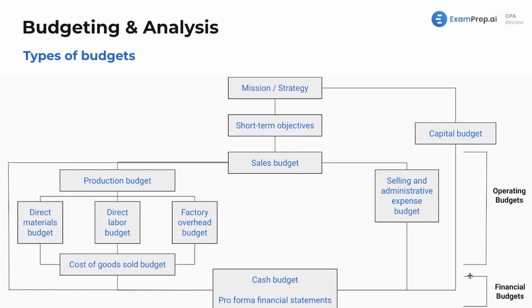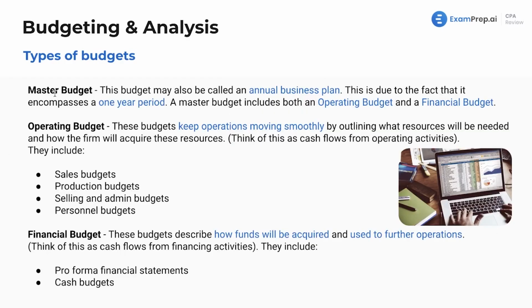So you will see this coming up. We've got operating and financial. These are both constituted within the master budget. Again, master budget has operating and financial under it. It is known as the annual business plan. It encompasses a 1 year period.